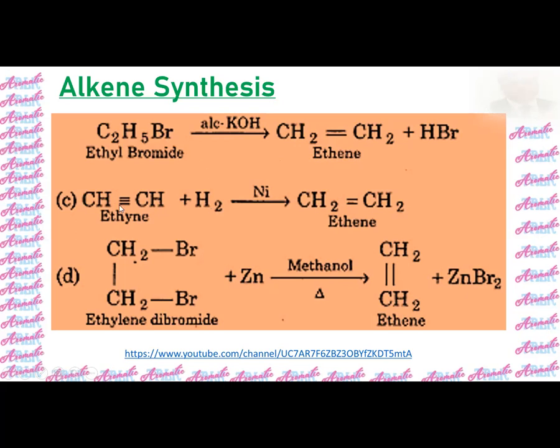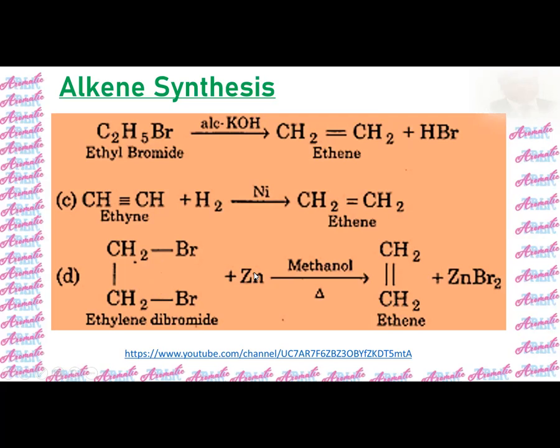Next reaction is ethyne. When hydrogen is added to ethyne, the two hydrogens are added across the triple bond, the triple bond is broken down and we get a doubly bonded product, that is ethene. The third reaction of alkene synthesis is that if we have a dibromide, then we add zinc.